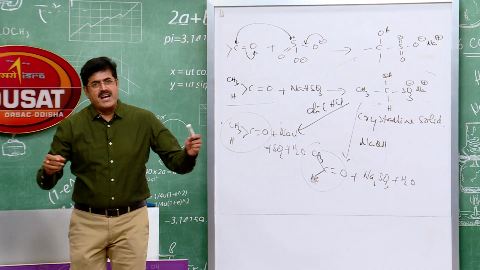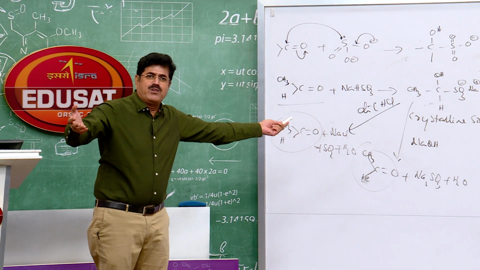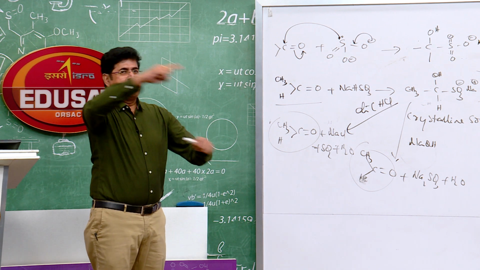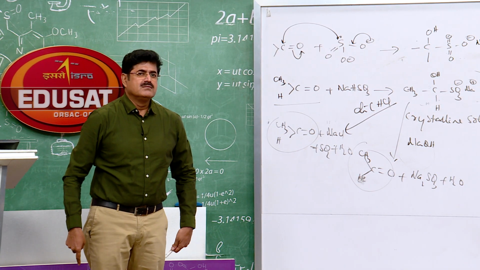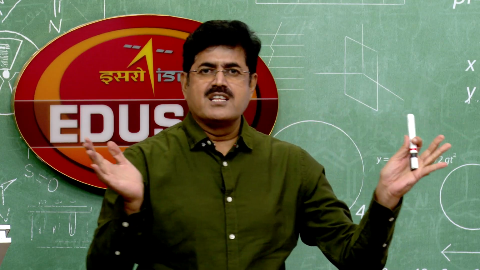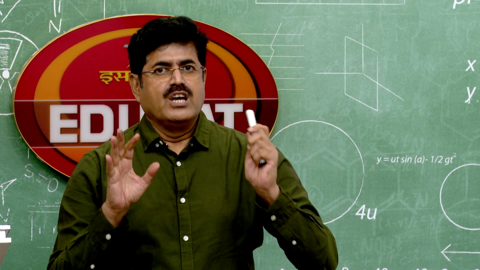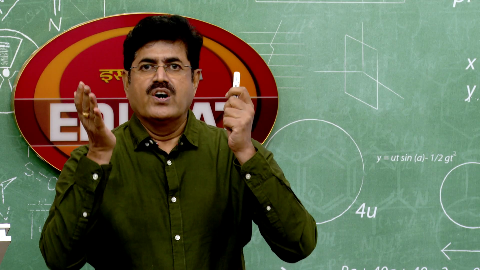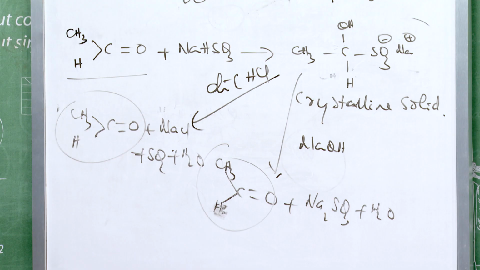So this sodium bisulfite addition product, when treated with dilute HCl or dilute acid or dilute alkali, regenerates the original carbonyl compound. So this reaction can be used for purification and separation of aldehydes and ketones. This is addition of sodium bisulfite, where a carbon sulfur bond is established. I think you have some idea right now about nucleophilic addition reactions. Till now we have discussed two nucleophilic addition reactions of aldehydes and ketones, the addition of HCN and addition of sodium bisulfite. Remember, here only methyl ketones.